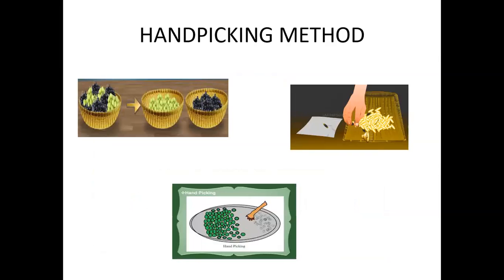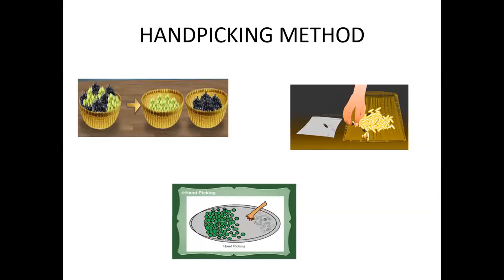Next method is hand picking. How do we identify a stone from a grain of rice? If the stones look visibly different from the grain, they can easily be picked and separated by hand. This is hand picking. But if the stones look very similar to the rice grains, it is difficult to separate.